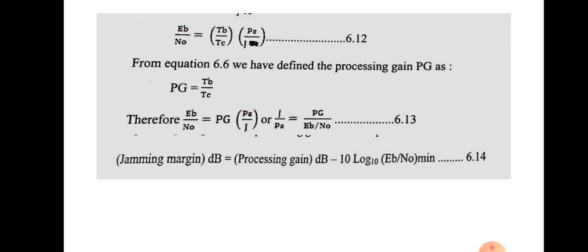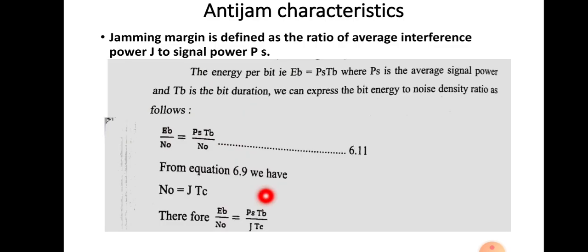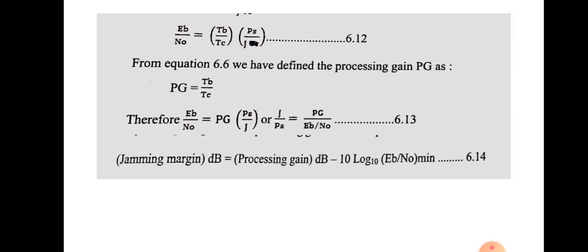This can be rearranged as PS by J into TB by TC. So EB by N0 is equal to TB by TC into PS by J, and this quantity TB by TC is the processing gain. So EB by N0 is equal to processing gain into PS by J.